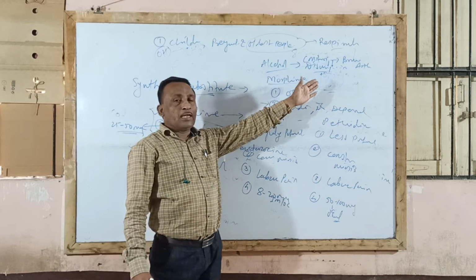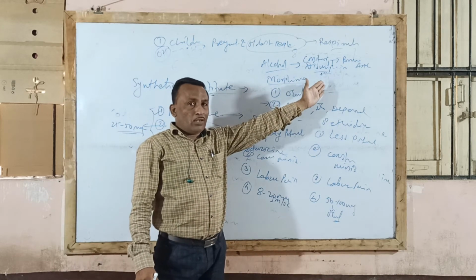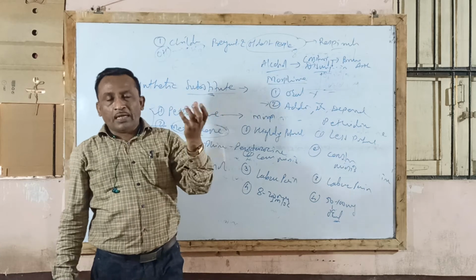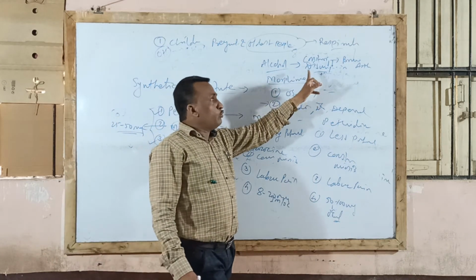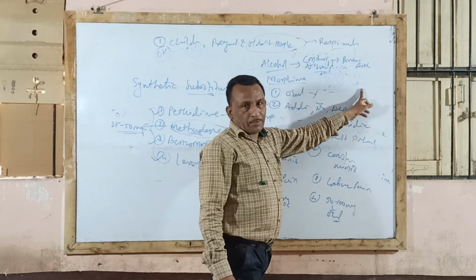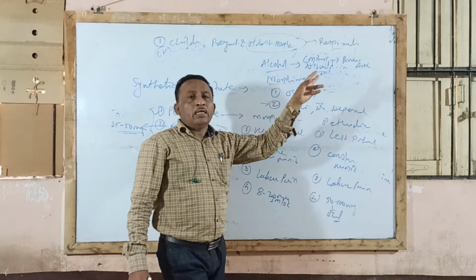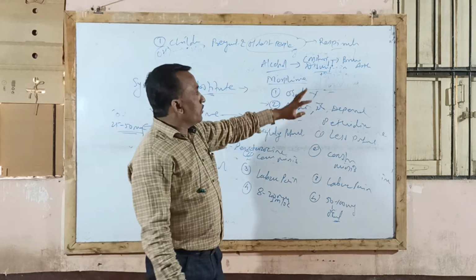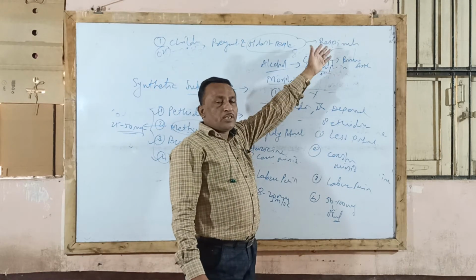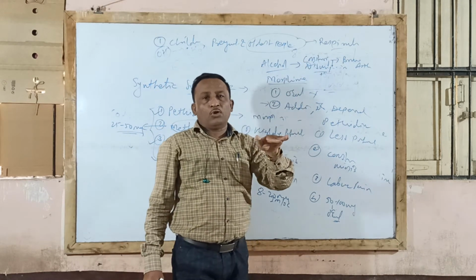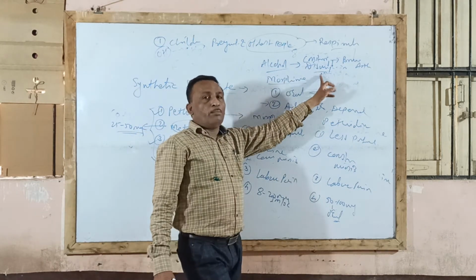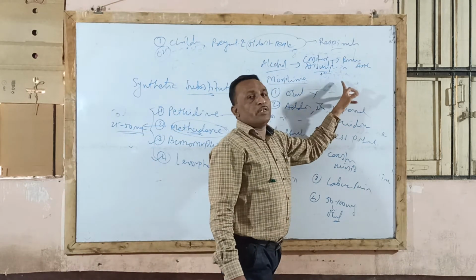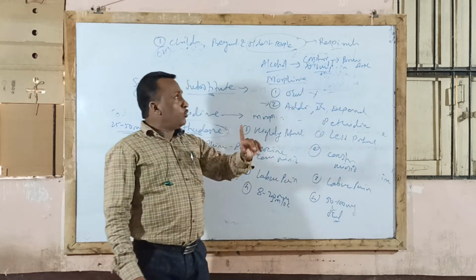What difficulty will that patient have in breathing? Because of the pharmacological action of morphine, by acting on bronchial smooth muscle it causes constriction, and due to constriction there is a difficulty in breathing. So due to these two reasons, that in old age people respiration becomes slow because of the depressant action on the medulla oblongata, as well as constriction of bronchial smooth muscle causing difficulty in breathing, it should not be given to old age people.